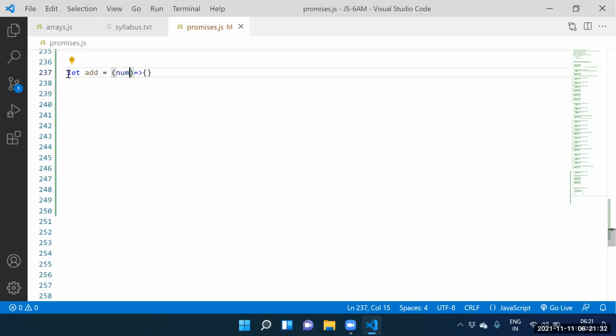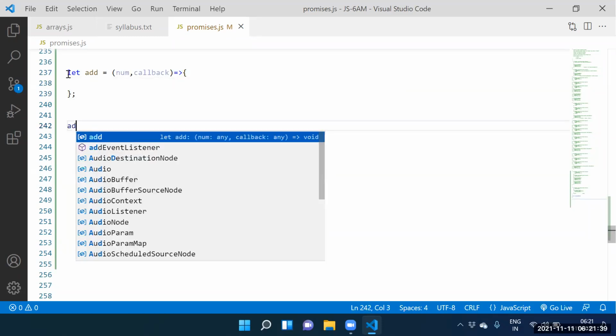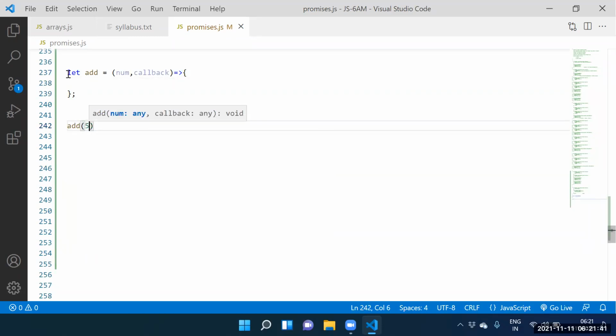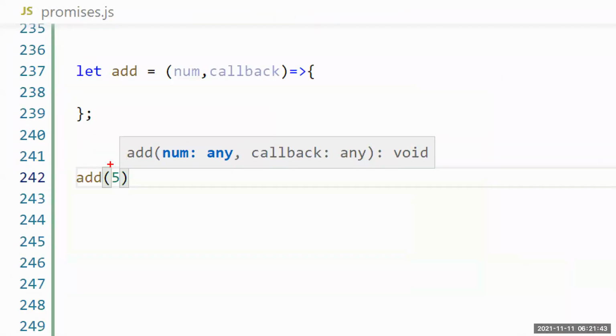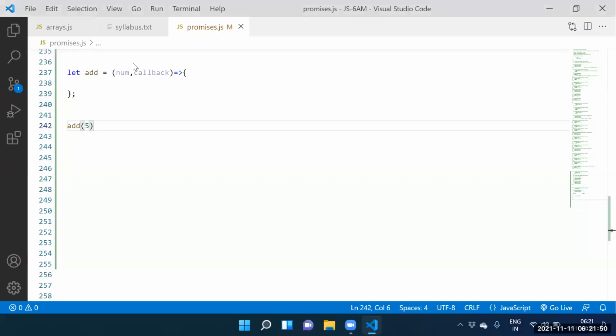Num comma, next one is the callback. How to call it? Add of 5. 5 stored into num. Next one, the second argument is the arrow function. This arrow function stored into callback. Whatever the arrow function is there, that arrow function stored into callback.